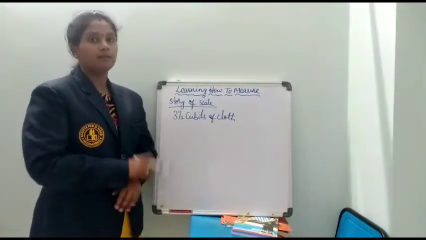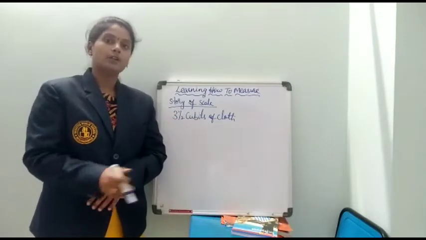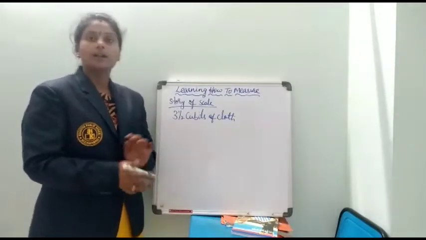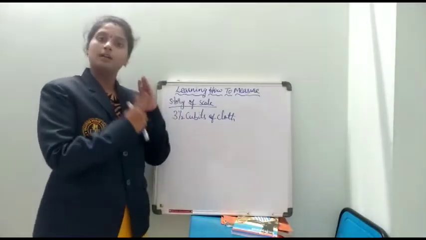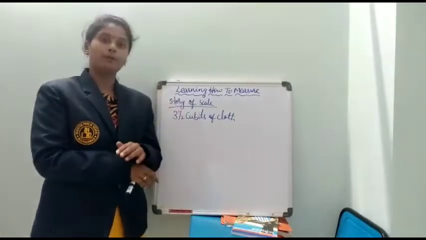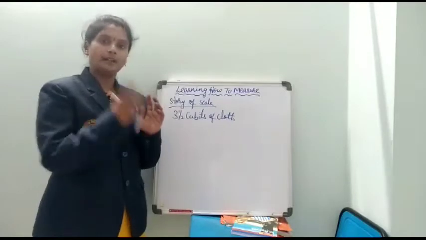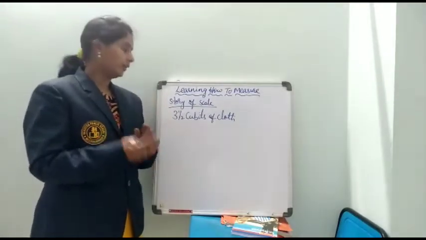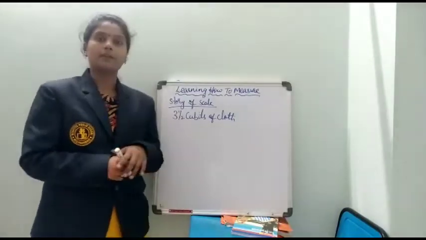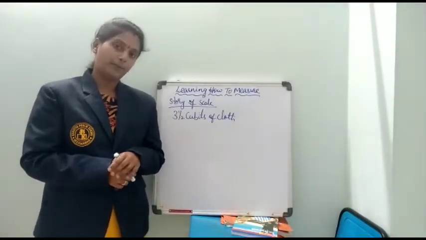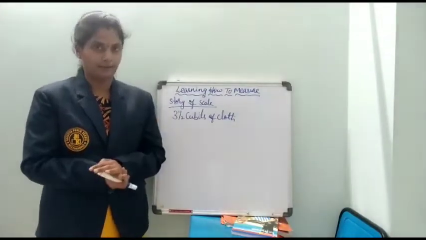What happened? After listening to his words, the shopkeeper started cutting the cloth using his cubit. He measured 3.5 cubits, cut the cloth, packed it and gave it to him. What happened to this tall person? Seeing that, he felt the shopkeeper was cheating him.